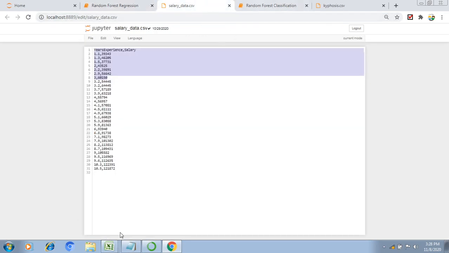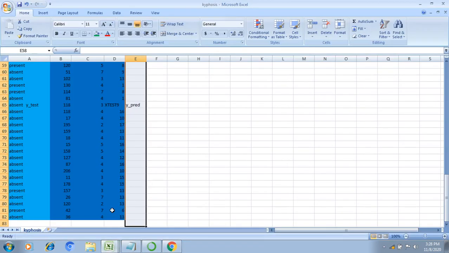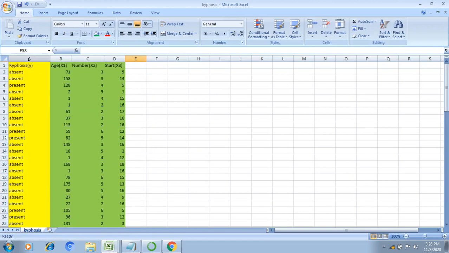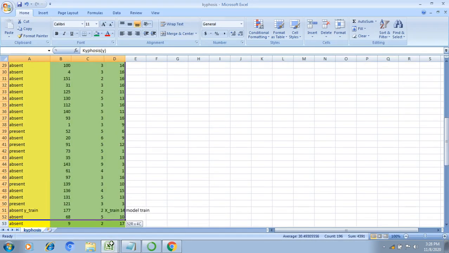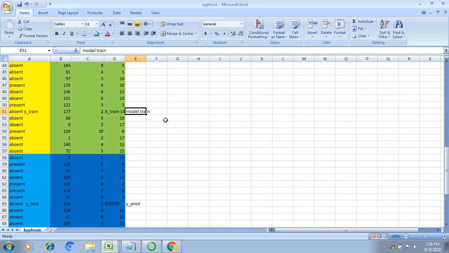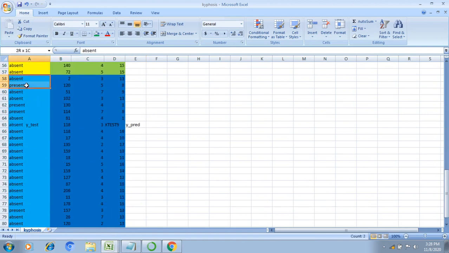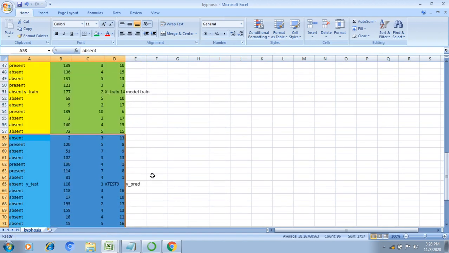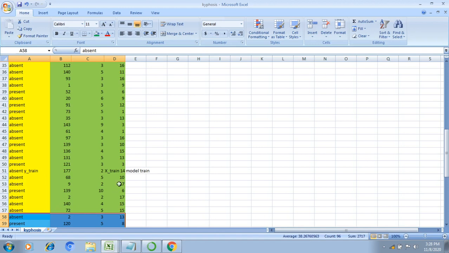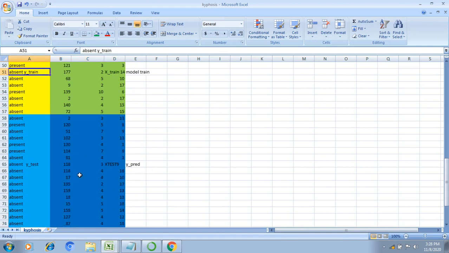Similarly, we can take another data set for classification. This is kyphosis, my target y data, and x1, x2, x3 are all independent variables. 70% of the data I'm using to train, and the remaining 30% I'm using to test. I'm dividing it into four parts: for train data, x train and y train, and similarly for test data, x test and y test.